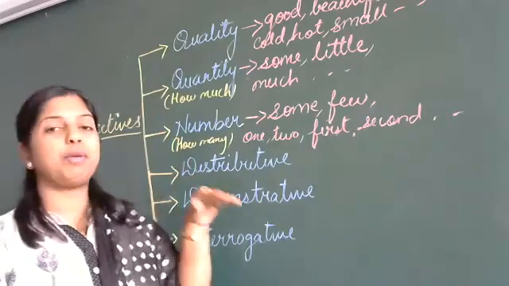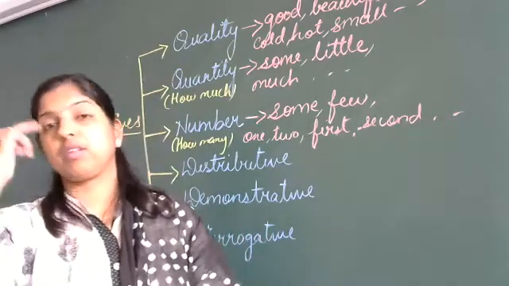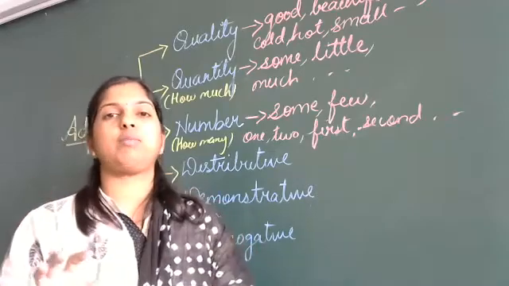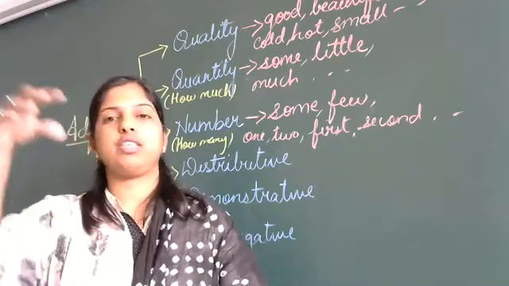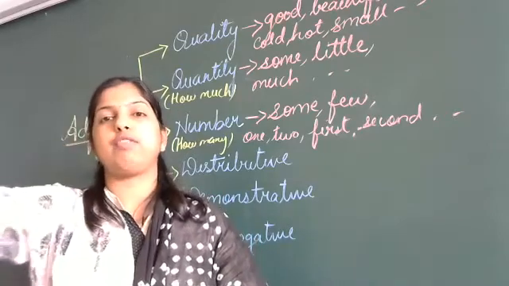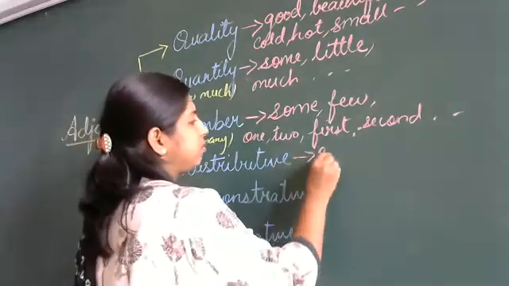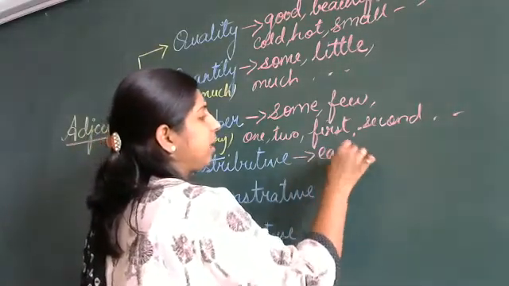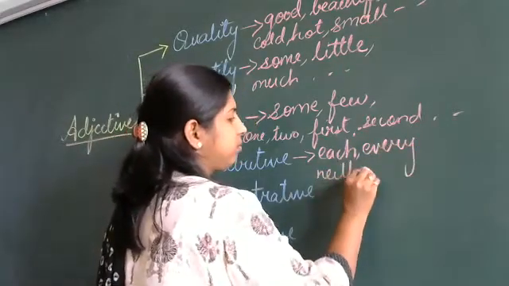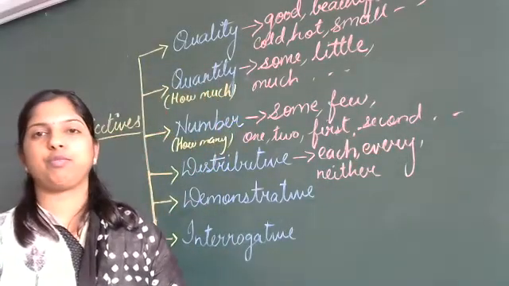Then it is distributive. You are distributing the things among your friends, among your classmates, or to the teachers. Or the teacher has given you a pile of books and she said distribute this to the students. So you are distributing those books to each and everybody. So the words we use here are each, every, neither. These are the words we use for distributive.